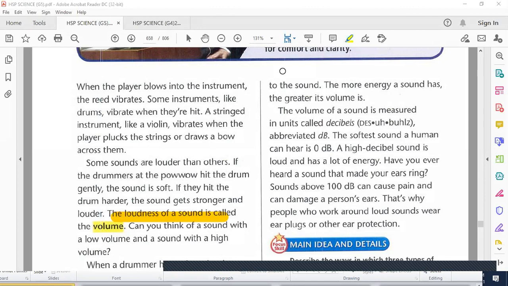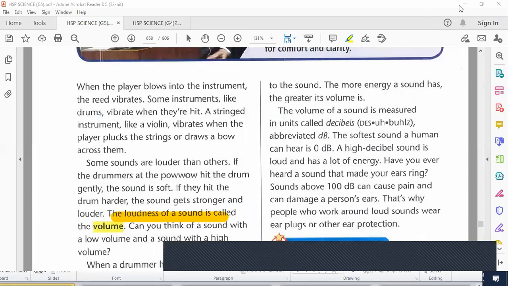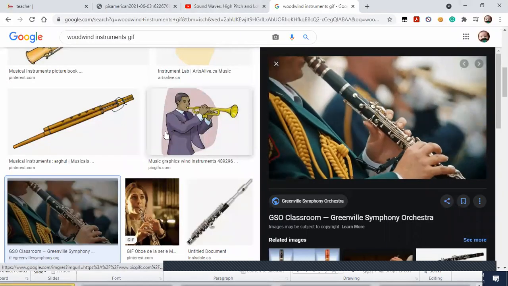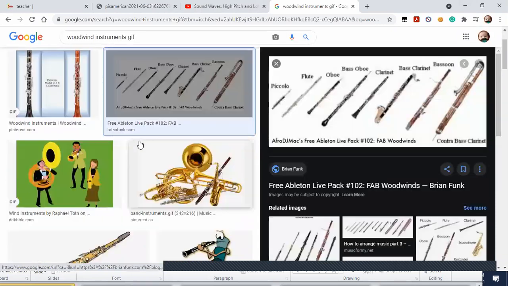So now you understand that when we use woodwind instruments like flutes, there are different types. If we could see here, there are different types of woodwind instruments with different names. Can you guys see how they are different? Yes, of course, they are different sizes. That means different sounds also. Okay.